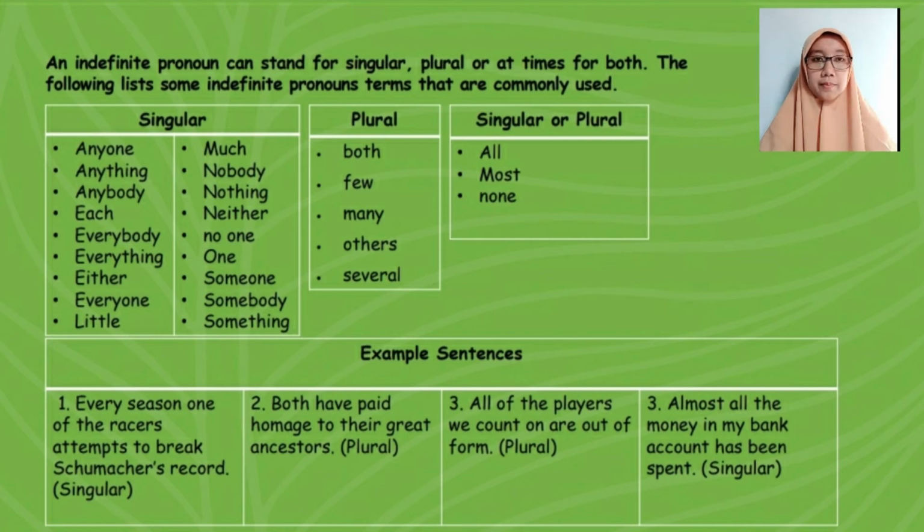For example, every season one of the Richards attempts to break the Schumachers' record. This is singular. Both have paid homage to their great ancestors. This is plural. All of the players we count honor out of from. This is plural. And almost all the money in my bank account has been spent. This is singular.